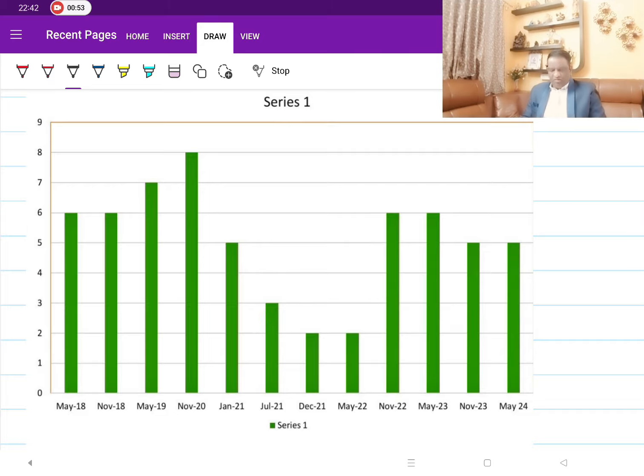Now, right from May 2018 to May 2024, if we analyze, the marks that are being asked are, on an average, around 5 marks. So the minimum is 5 marks. And there were attempts like November 20 when a question was asked for 8 marks. Of course, there are attempts like December 21 and May 22, which were affected by COVID and other restrictions, where the weightage of this chapter was remarkably low, but maybe they would have asked MCQ questions, which is not part of this analysis.